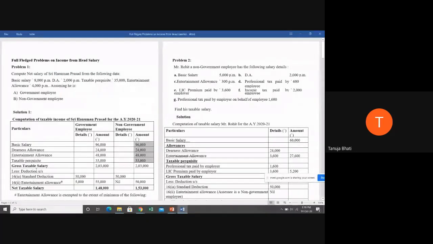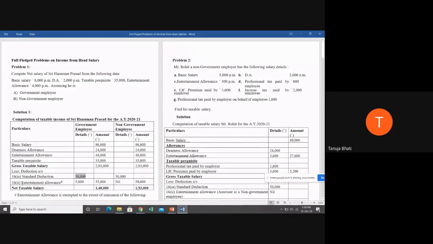We get 2,03,000. Now we know that under the head salary there are deductions given under section 16. So there are 3 types of deduction given. Again, I'm going to revise again and again because it's very important. There is a standard deduction of rupees 50,000. There is entertainment allowance given as deduction, which is only given to the government employees. And there is professional tax given as a deduction, which is given only if it is actually being paid either by the employer or employee and mentioned in the problem. So standard deduction is given as 50,000 in both the cases.